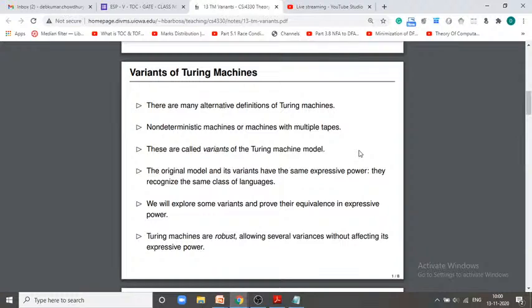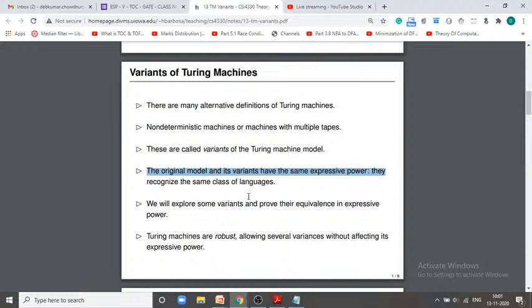But one very important point that we must remember: the original model, that means the normal Turing machine, has the same expressive power, as they recognize the same class of languages. Whatever language is recognizable by the Turing machine is accepted by all its variants. The multi-tape, multi-track and multi-thread Turing machines will all accept the same language.